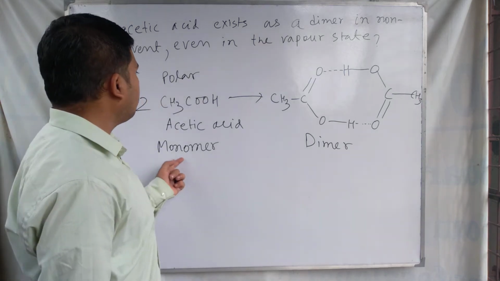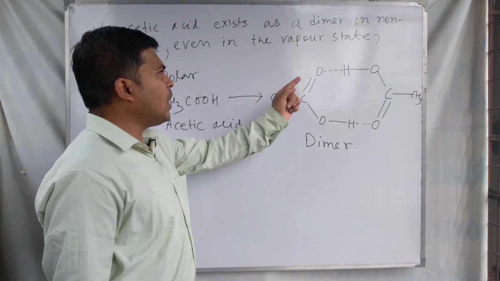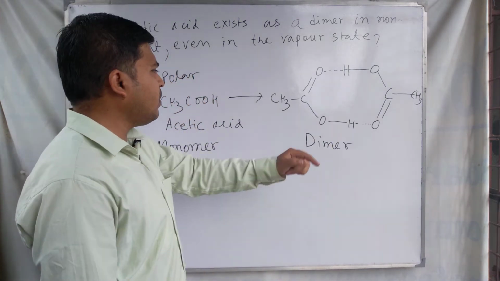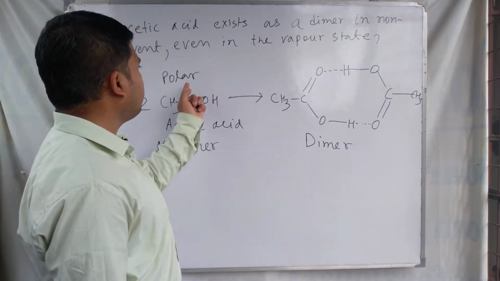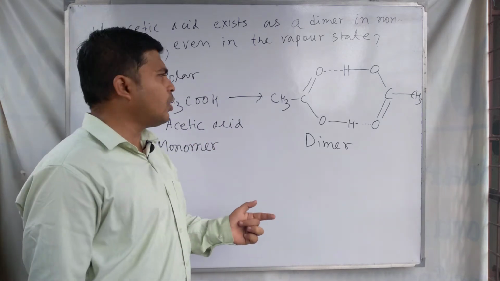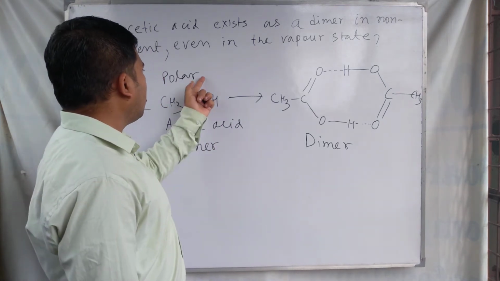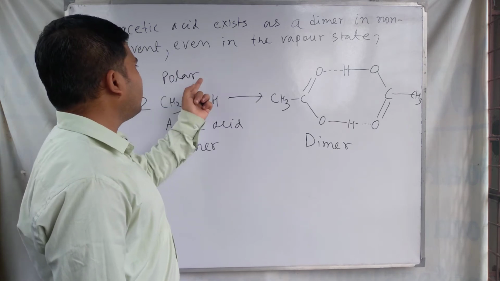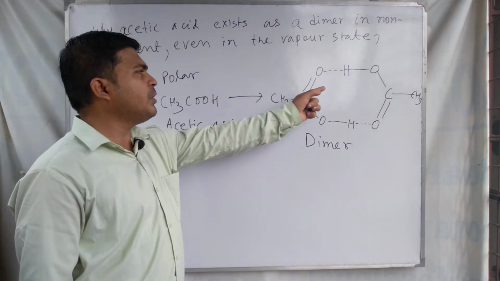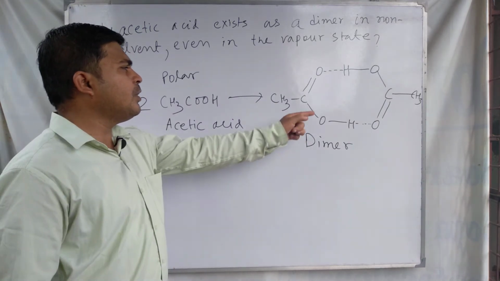In non-polar solvent, acetic acid is seen in the dimeric form because it does not dissolve in the non-polar solvent. So in the non-polar solvent, these acetic acid molecules form the dimeric form, meaning this one.